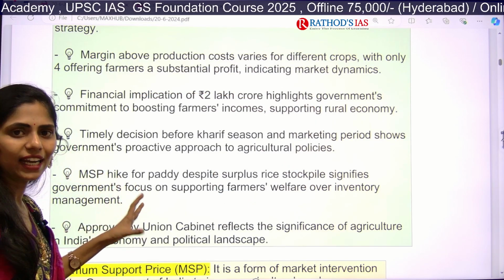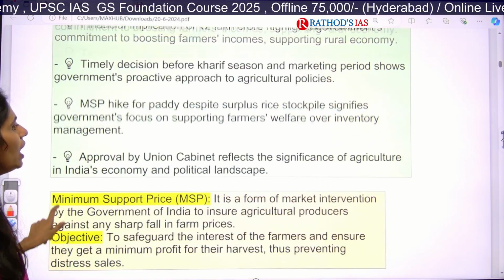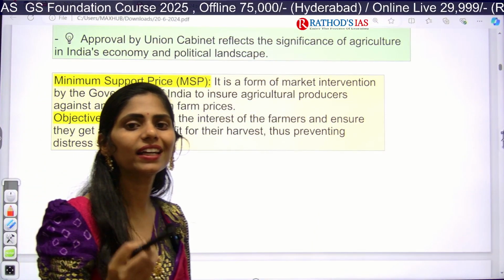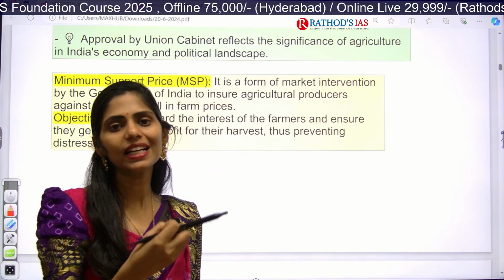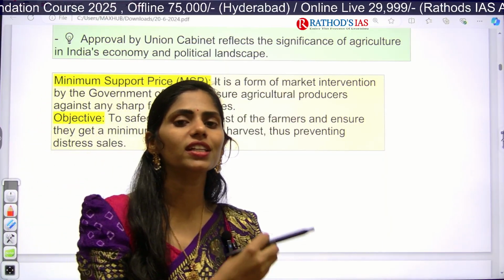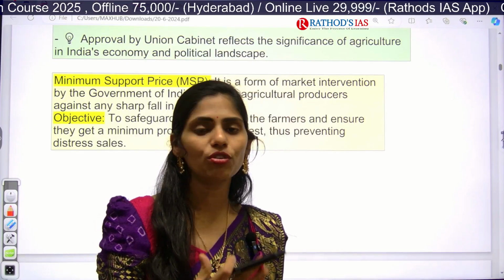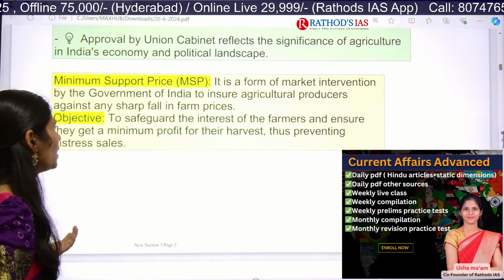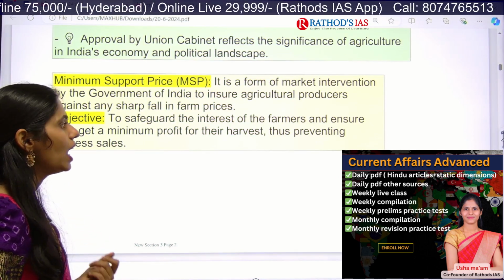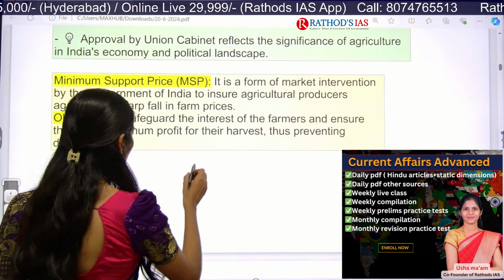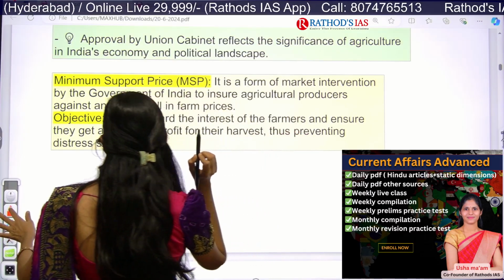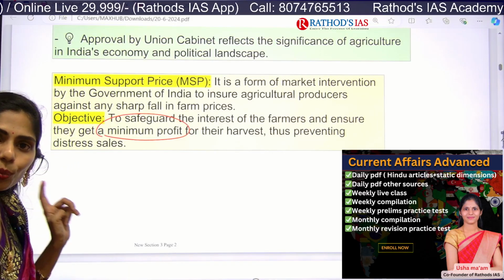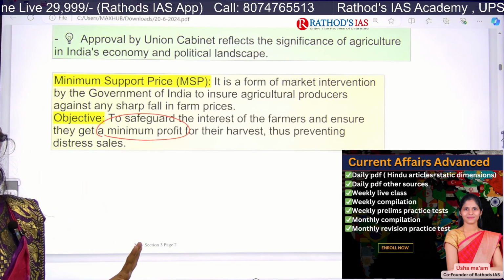So these are the key highlights of that article. And now let us see what this MSP is. MSP is nothing but a form of market intervention. So the government will declare the price of food before farmers start sowing. That is, before the sowing period itself, this price will be decided by the government. So this is called MSP. And why? Because it safeguards the interest of farmers, gives some minimum support to these farmers, and prevents farmers from distress.